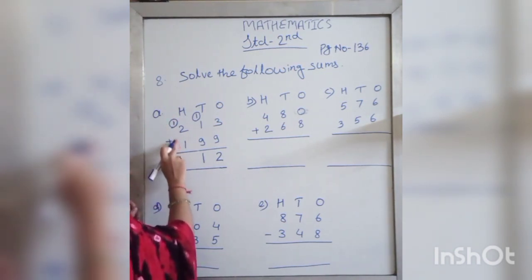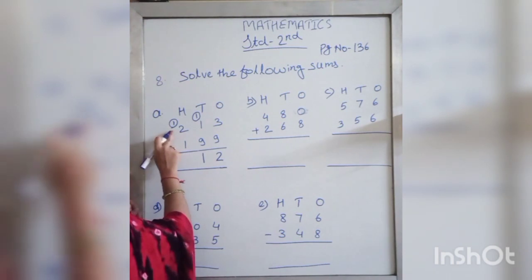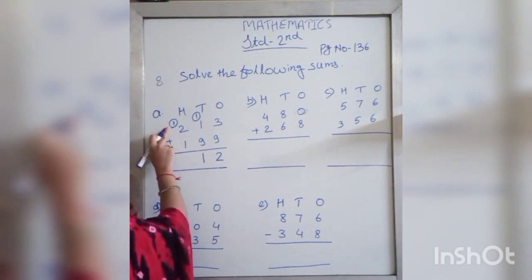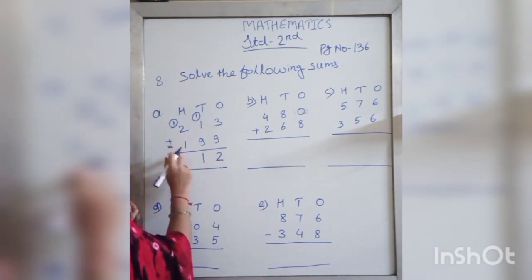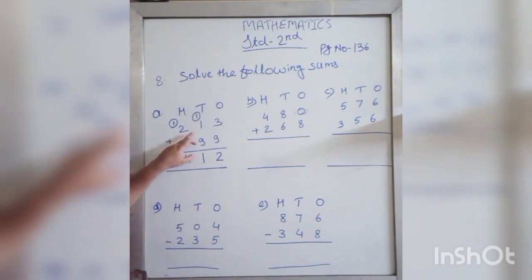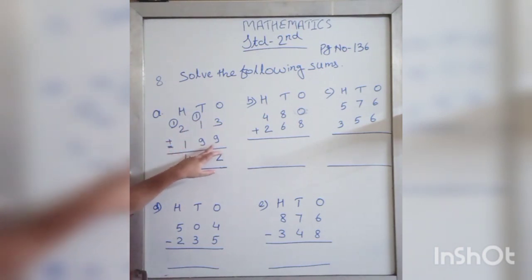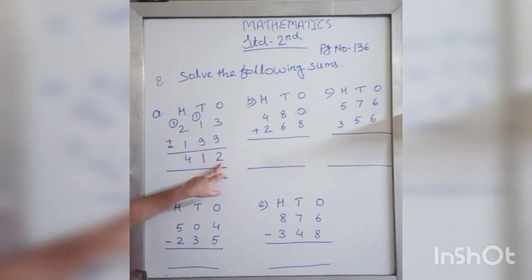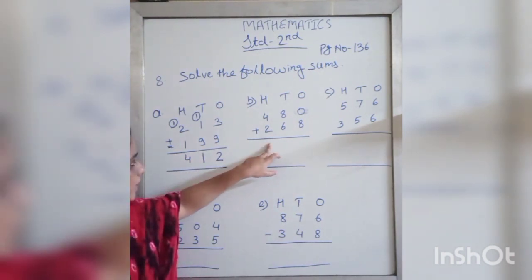Now add all these numbers. 2 plus 1 is equal to 3. 3 plus 1 is equal to 4. So 230 plus 199 is equal to 412. Now see the next one.